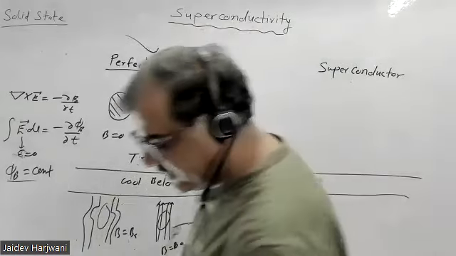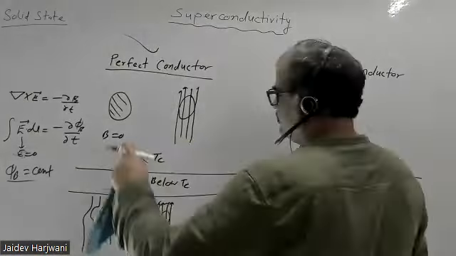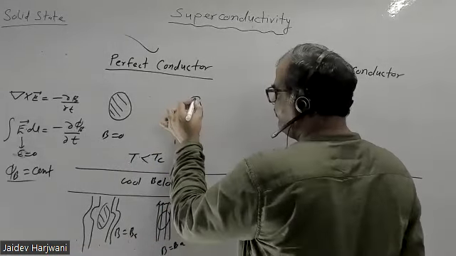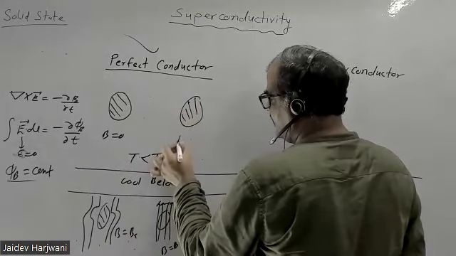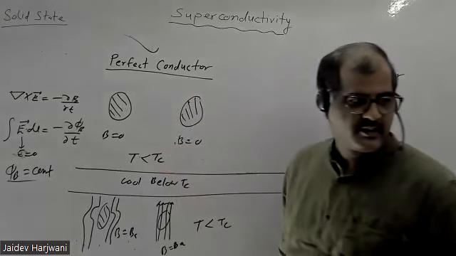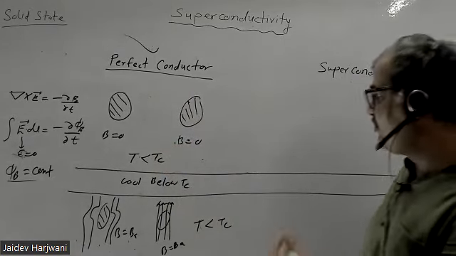Because this is a perfect conductor, nothing will happen in this sample because you're making B 0. All the lines will disappear because earlier it was 0 inside, now also 0. So this sample will change nothing. But what about this sample? Now you are reducing B to 0. When you make B equal to 0, the flux should not change, but you have made B 0.